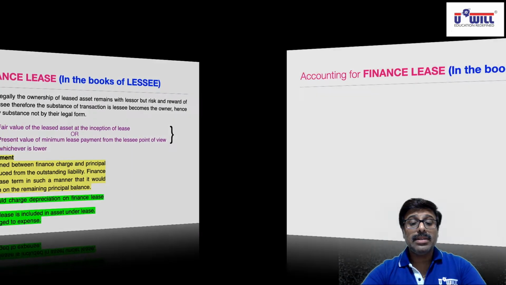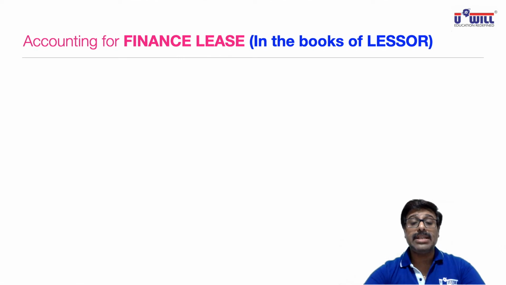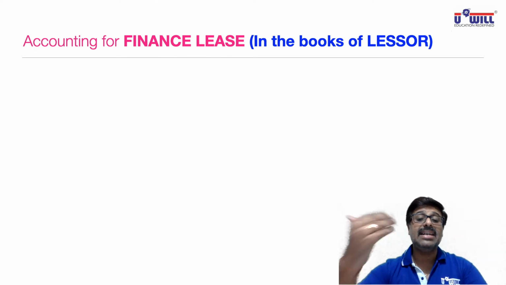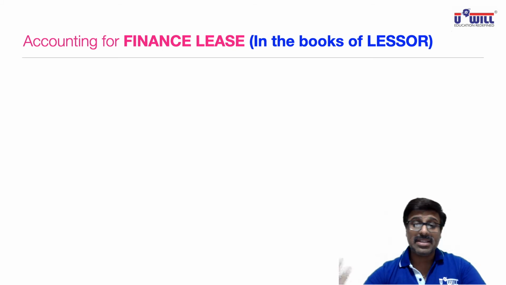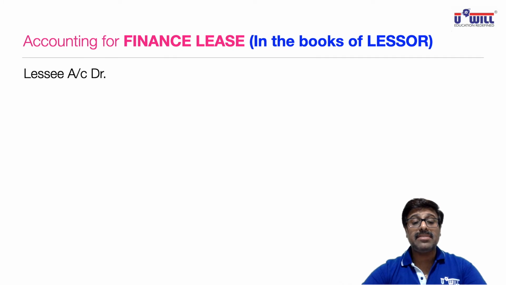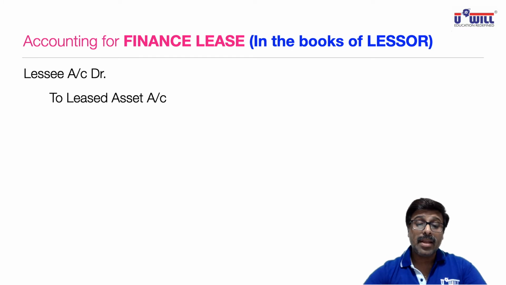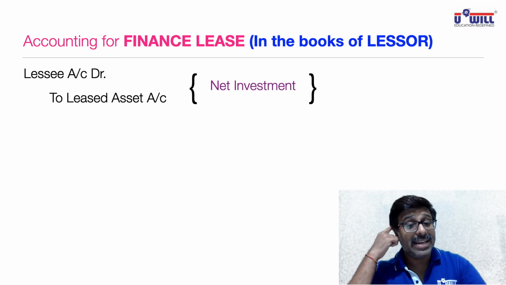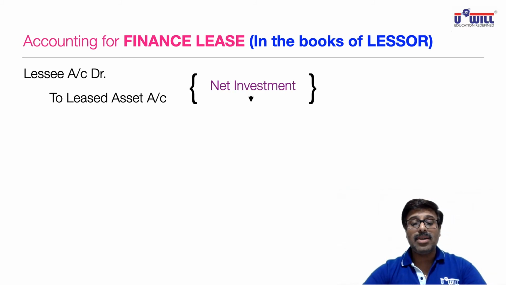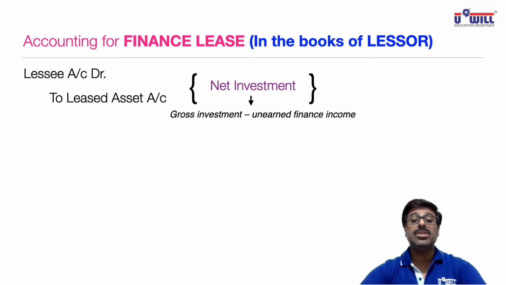Now, the same accounting for a finance lease we study in the books of the lessor. So the lessor will also treat it as if he is selling the asset to the lessee. Finance lease means he will treat it as if he has sold the asset to the lessee. So the lessee is the receiver, debit the receiver, lessee account debit, the asset goes out, credit what goes out, the leased asset account. But the lessor will record it at which value? He will record it at net investment. Now what is this net investment? All of you can write these in your notebooks if you want, okay? Because from the MCQ point of view, these are all very, very important. Net investment is equal to gross investment minus unearned finance income.